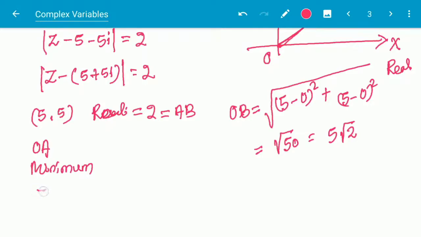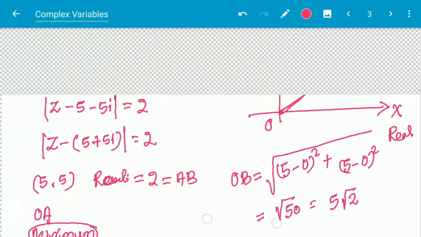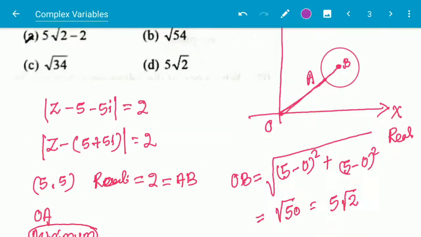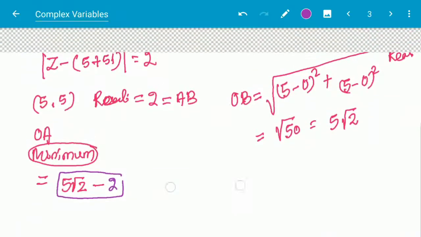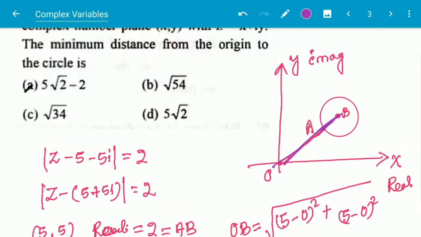OA will be equal to 5 root 2, that is OB, minus AB. AB is given as 2, so 5 root 2 minus 2. So this is the answer. This is general coordinate geometry. So option A is the correct answer.